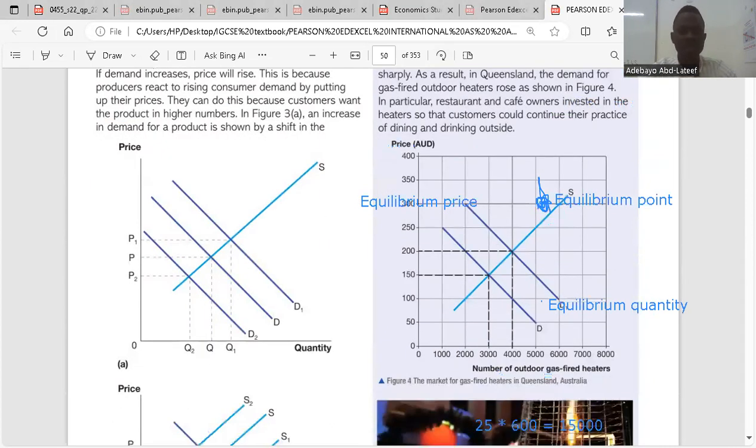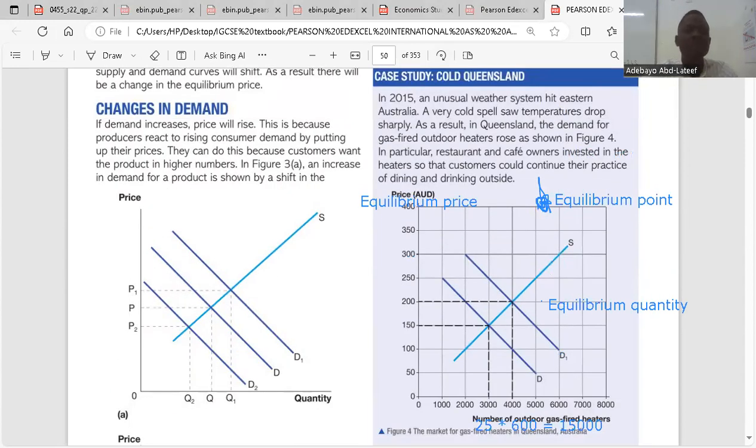So for changes in demand, I'm going to use the graph to explain. If demand increases, price will rise. This is because producers react to rising consumer demand by putting up their prices. They can do this because customers want the product in higher numbers. So this is what we have: an increase in demand for a product is shown here.